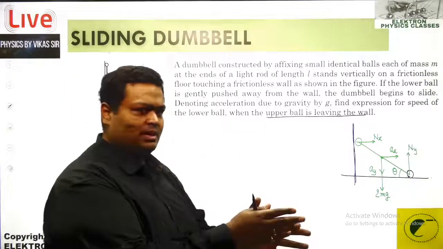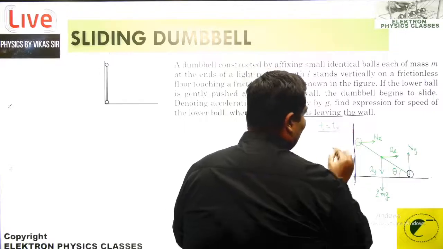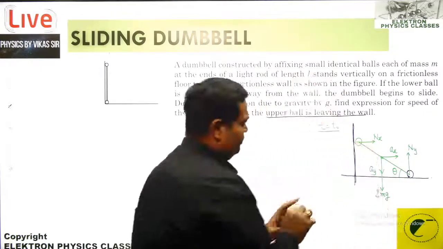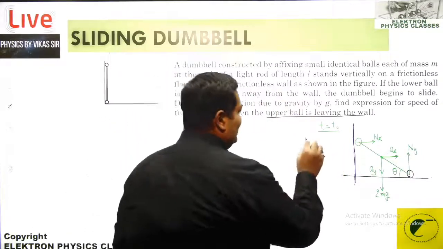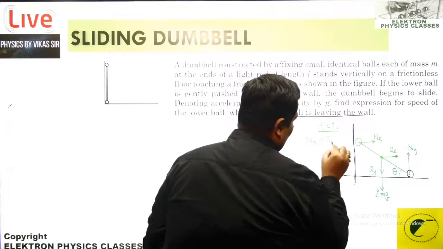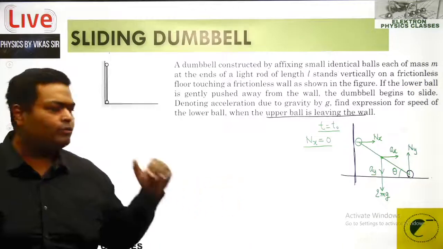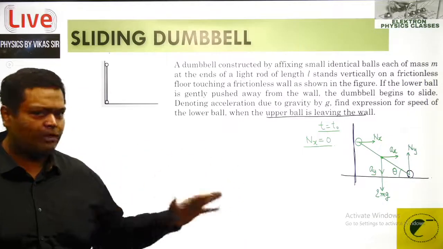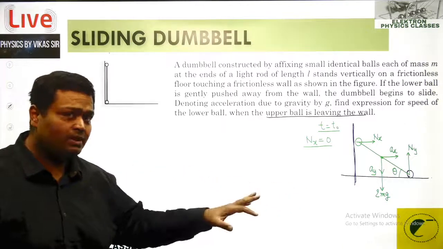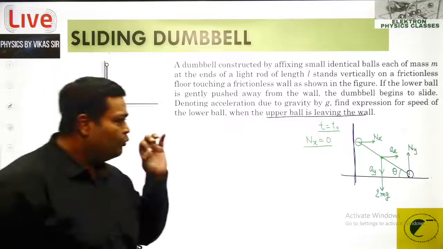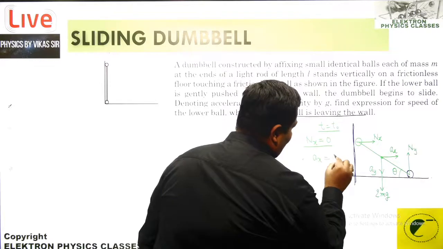Now what happens at this instant? At this instant, let's say at t equal to t naught, what is happening? This is losing the contact. If the ball is losing the contact, I have shown some air gap over there, which means the Nx must become equal to 0. Reason being it has left the contact, so the normal reaction from the ball becomes 0. And in the absence of friction, there isn't any horizontal force, which makes us understand, therefore, the horizontal acceleration is supposed to be equal to 0.